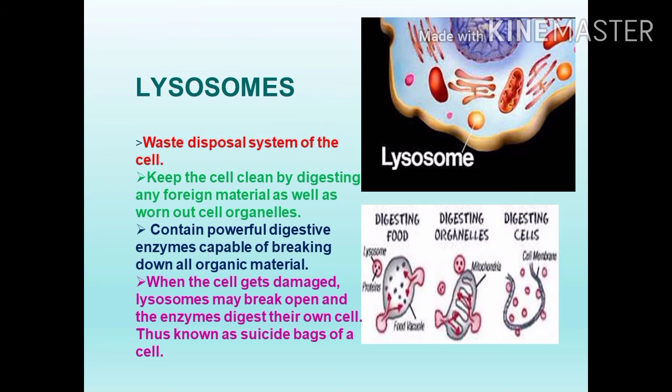Cell organelles, you know, mitochondria, lysosome, ribosome, everything in the cell. When an old organelle enters into the lysosome, what will the lysosome do? Lysosome breaks complex substances into simpler substances. Lysosomes are able to do this because they contain powerful digestive enzymes capable of breaking down all organic material. During a disturbance in cellular metabolism, for example when the cell gets damaged, lysosomes may burst and the enzymes digest their own cell. Therefore, lysosomes are known as suicidal bags.